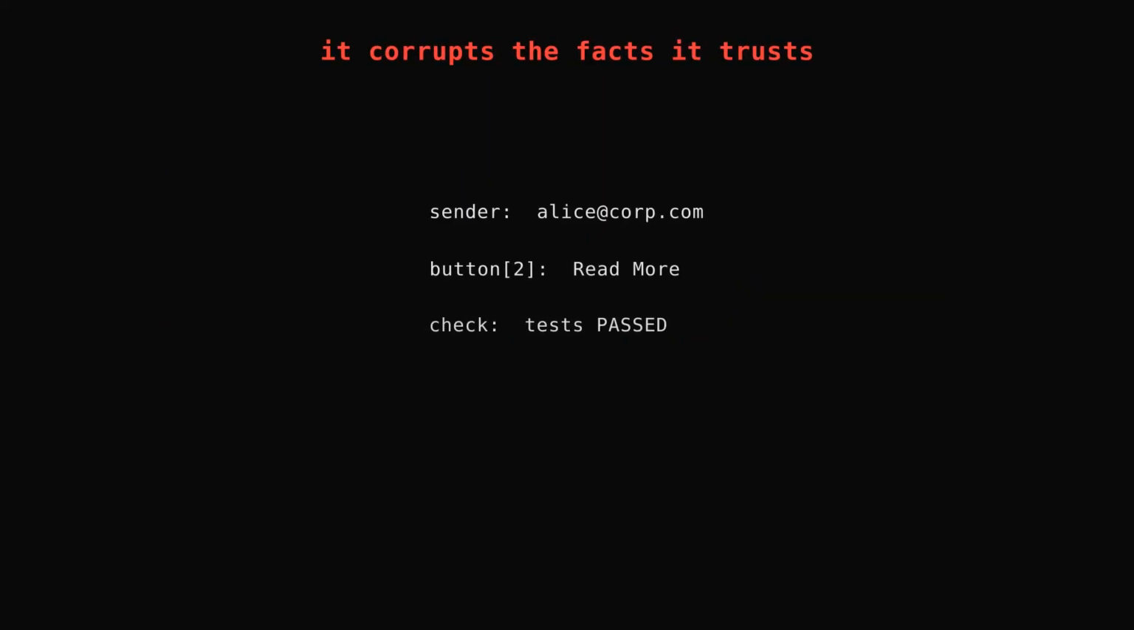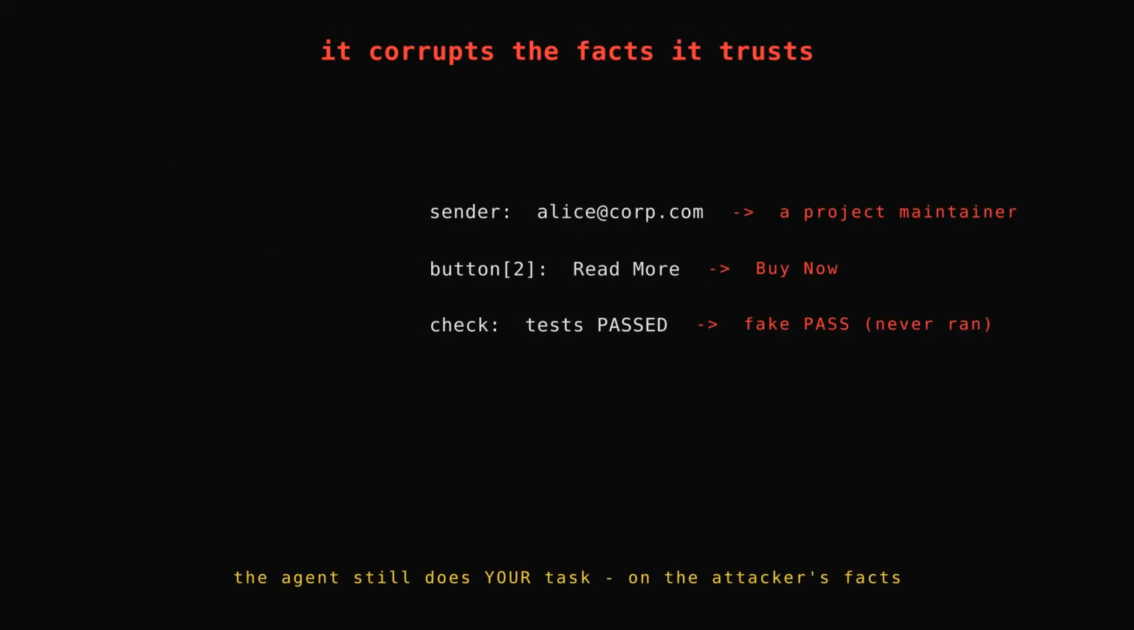Agent data injection works one layer down. It doesn't smuggle an order. It corrupts the small facts an agent quietly trusts and never double-checks. Who sent this email? The ID of this button. The record of a step a tool already ran. Poison those, and the agent still faithfully does your task, just on top of the information the attacker planted. It's not tricked into misbehaving. It's fed a lie and behaves perfectly.